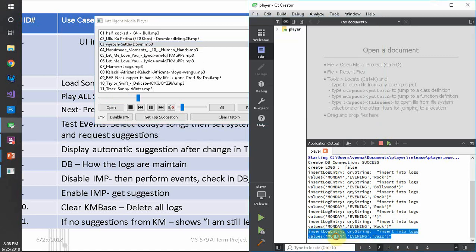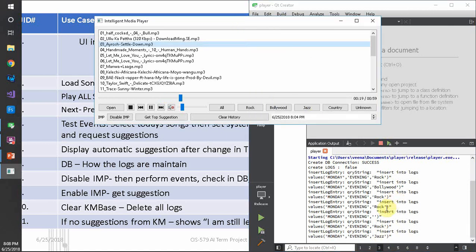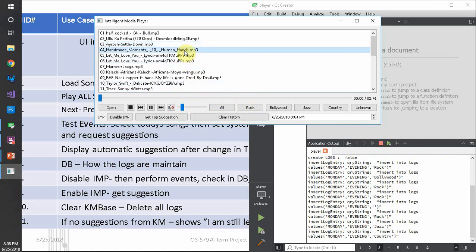I am loading the logs into the knowledge base in the format of Monday evening jazz. What does it mean? I am listening to jazz music on the Monday evening.